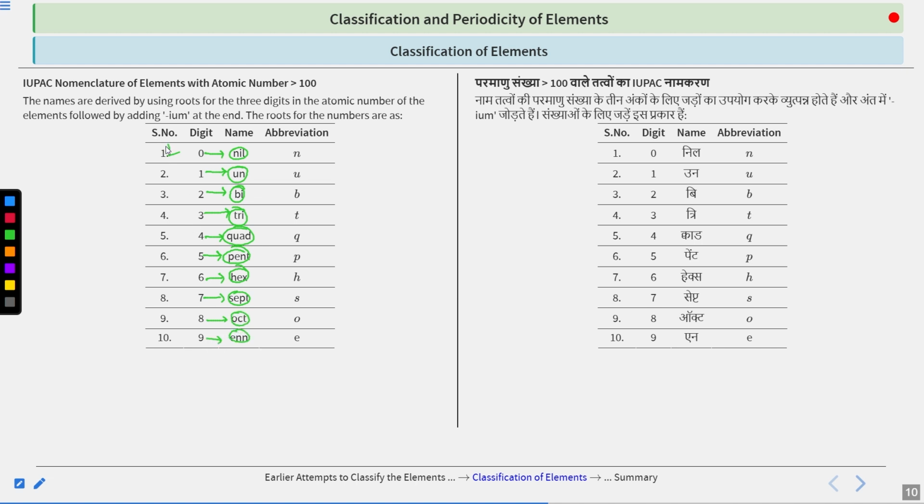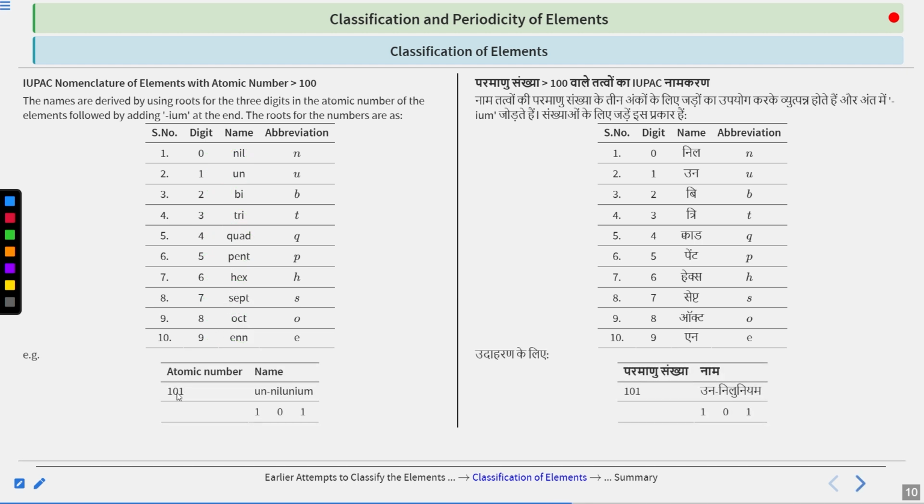This is the serial number. Again, this is your root name. So suppose we are taking any element, like we have taken 101 as the atomic number, right? So what is the root for 1? You will go to the table and refer to the table. It is easy to learn also, very easy to learn. So for 1, what is the root? We have the root as un.